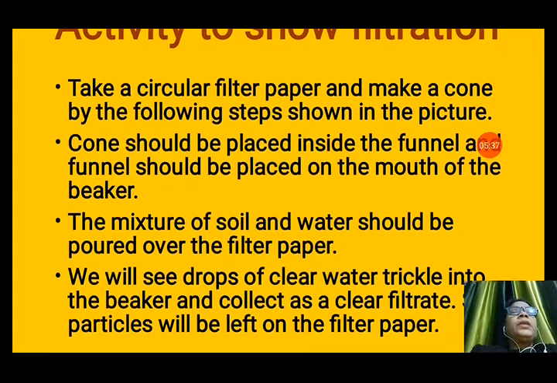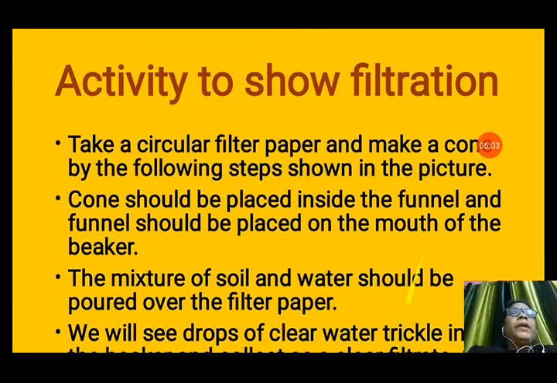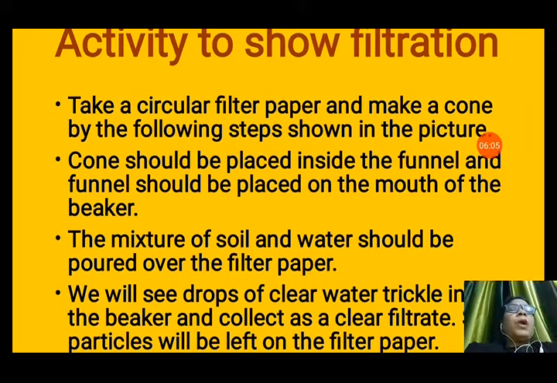So, first of all we take a circular filter paper. Filter paper comes in circular form and we will make a cone by the following steps shown in the picture. In the picture you can see that first we will fold the filter paper in half. After that again the half paper should be folded in half. Then 1/4 of the paper will be seen. So, we will make a cone from this filter paper. The cone should be placed inside the funnel and the funnel should be placed on the mouth of the beaker.